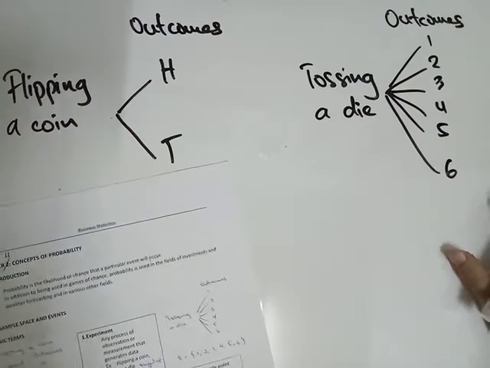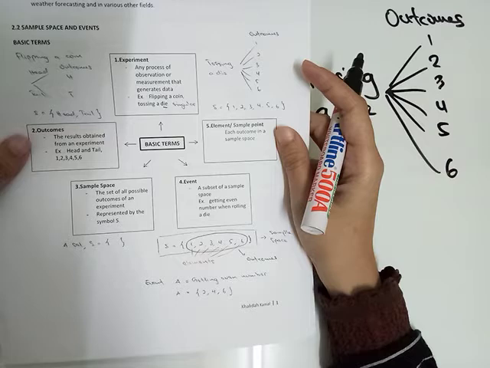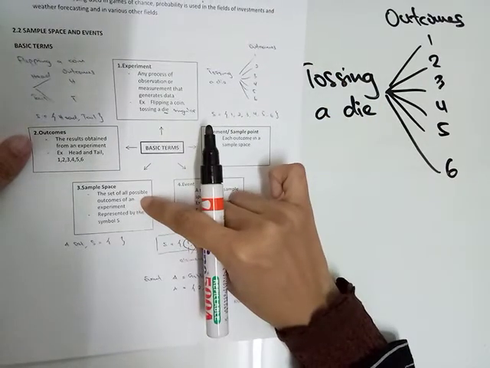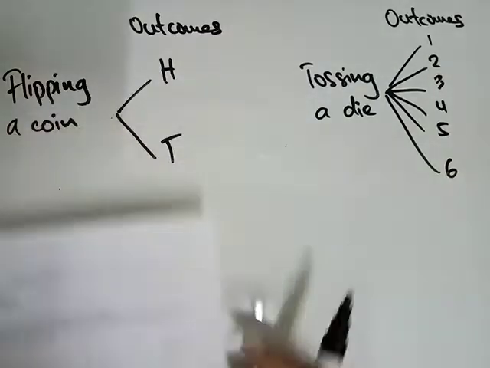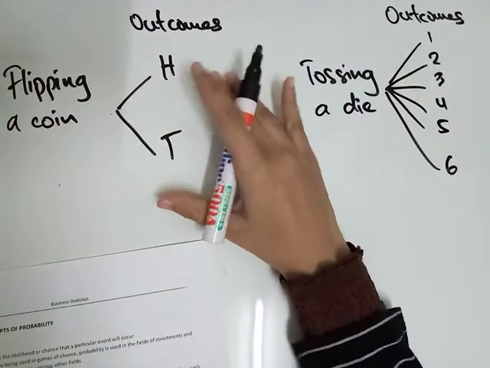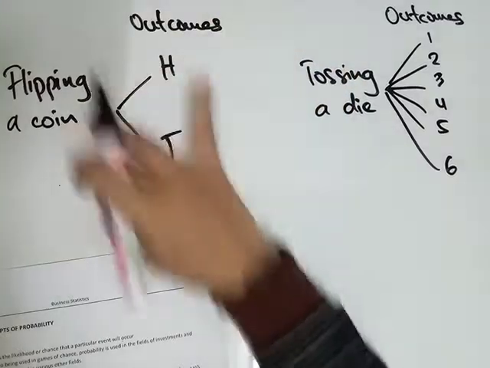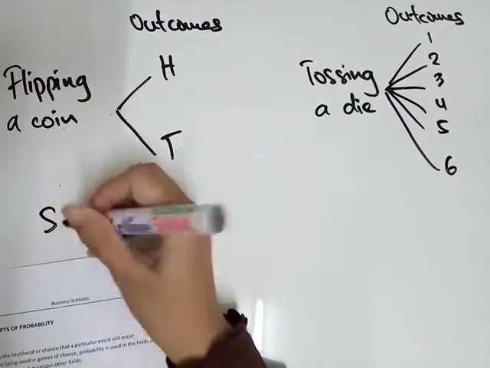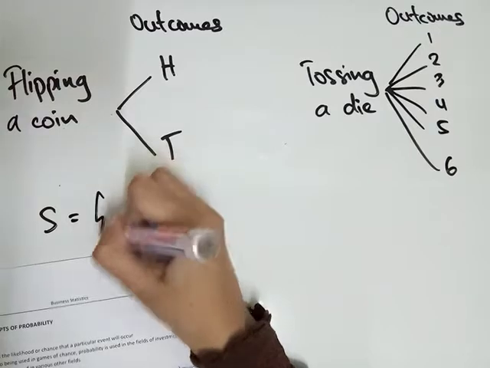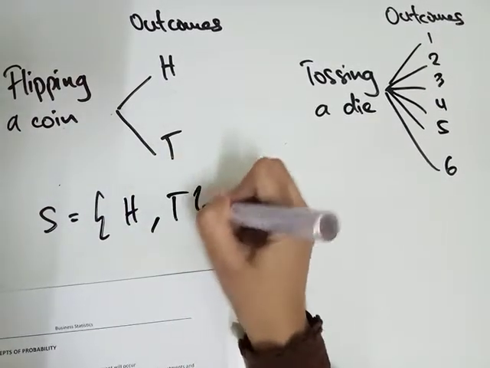And then number 3, sample space, the set of all possible outcomes of an experiment. Number 3 ni, it is represented by the symbol S. That means sample space. When we flip a coin, what is the sample space? Dia punya outcomes from the experiment dia, with symbol S. And then dia punya outcomes dia adalah head, tail.